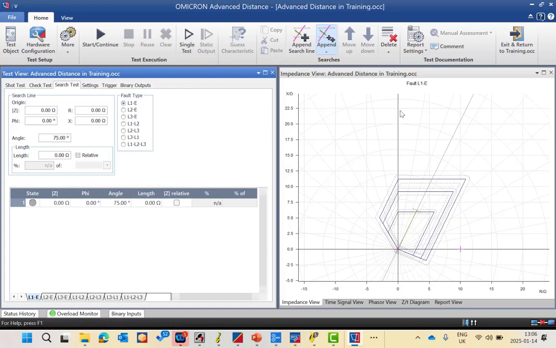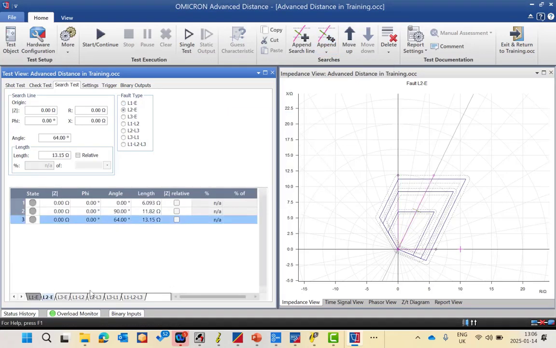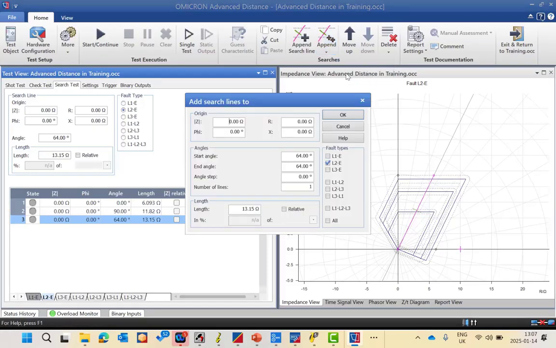If you press the quick test, for example the line to earth, as you can see here, it will give you 3 search lines, one at 0, one at 90 degrees, and the third one at the line angle. This is the quick mode for the search line if you need to do a quick test. But if you need more angles and need to specify them, you can add multiple check lines. By the same way, you can add a sequence from 0 to 120 by step size of the angle.